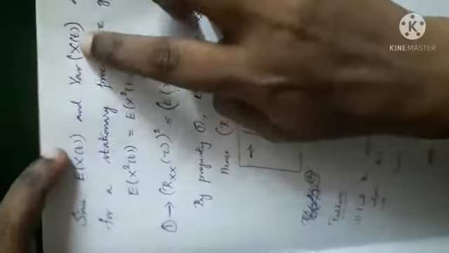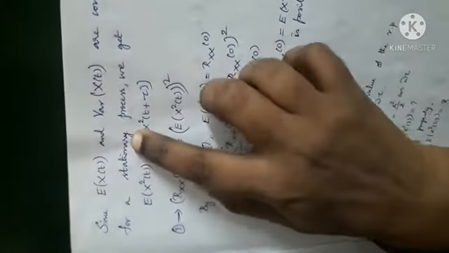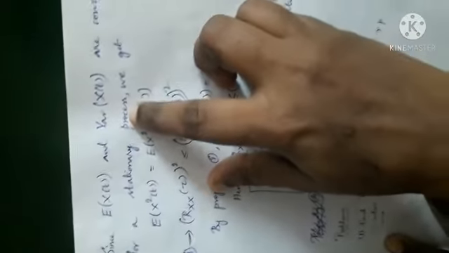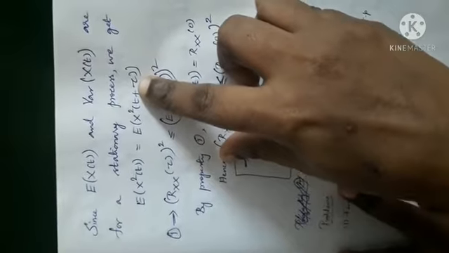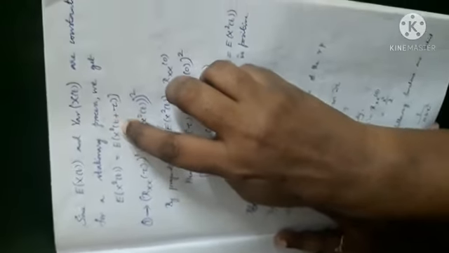For stationary process, mean and variance are constants. What's a stationary process? The process which is independent of time is stationary process. What is the meaning of independent of time? Time can be t1 or t2, answer is going to be same. Time can be t or t plus tau, answer is going to be same. And hence these two are same. You have asked this doubt in property, that's why I am telling you.